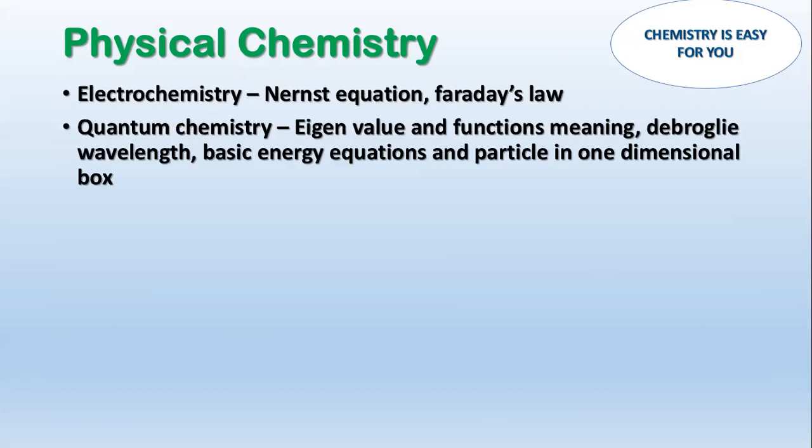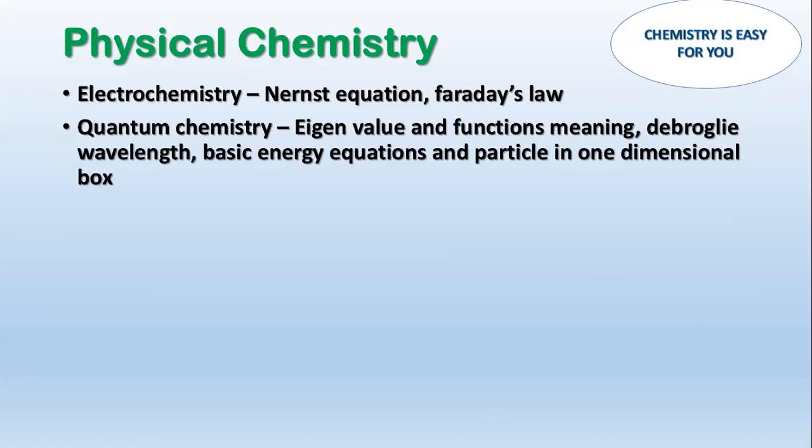In quantum chemistry, eigenvalue and eigenfunctions meaning, sometimes the questions are asked from that, but de Broglie wavelength, one question is almost sure. And also the basic energy equations, like the relation between energy and frequency, and also the Rydberg constant, all these things come in the basic energy equations, and also particle in one dimensional box. So mainly the question in quantum chemistry is based upon the particle in one dimensional box, where you will be given the energy of a particular energy level, and you might be asked to calculate either the degeneracy, or you have to calculate the energy in some other level.